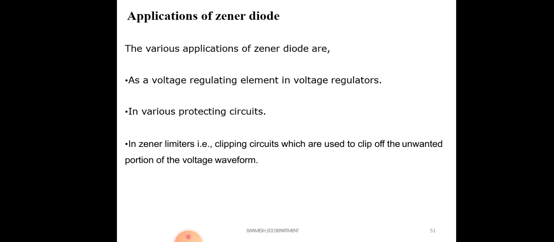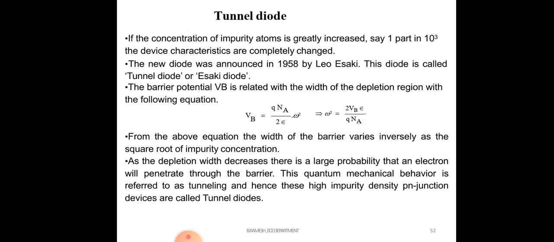The next diode is the tunnel diode. Tunnel diode means something like tunneling. Without applying voltage also, a small leakage current flows in the tunnel diode.